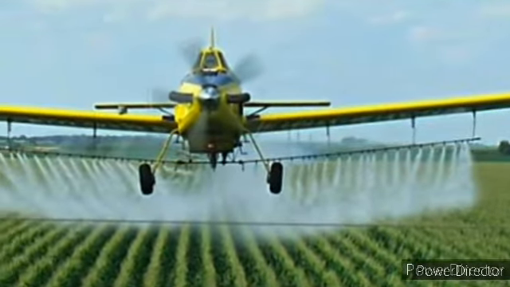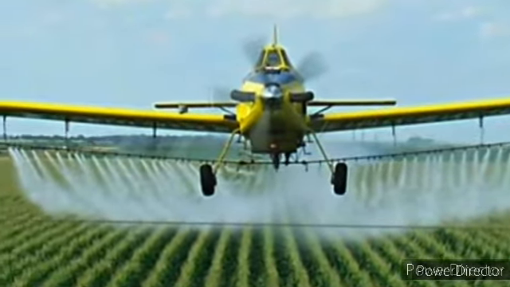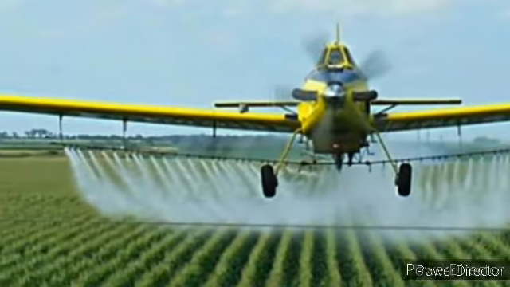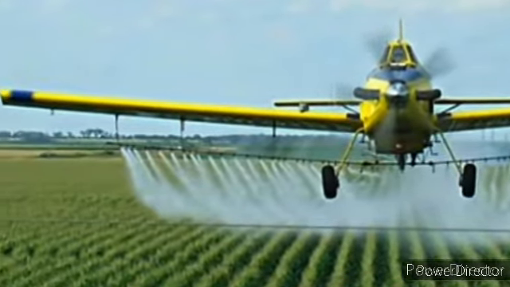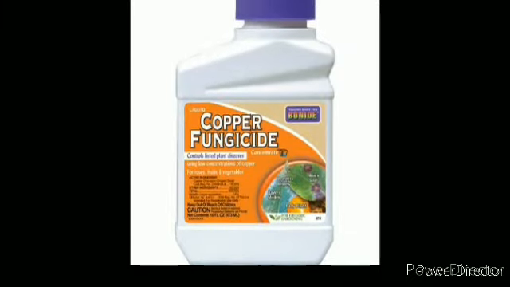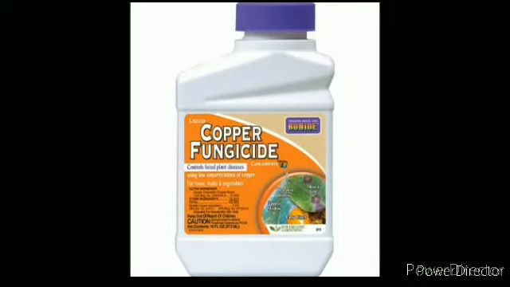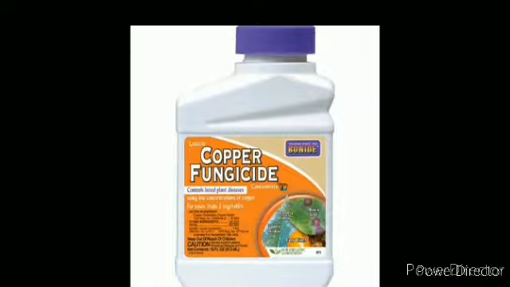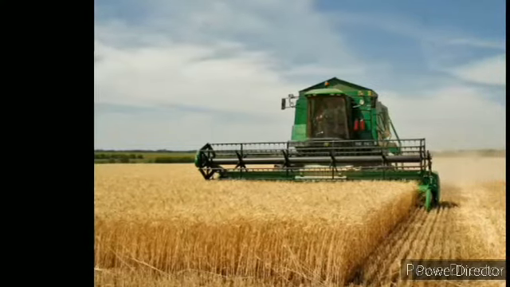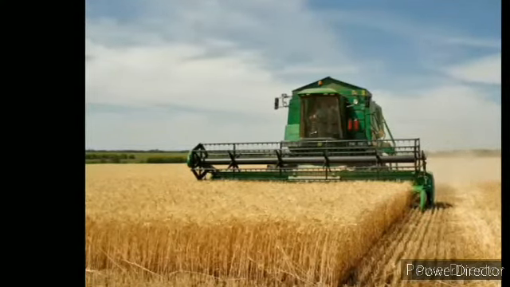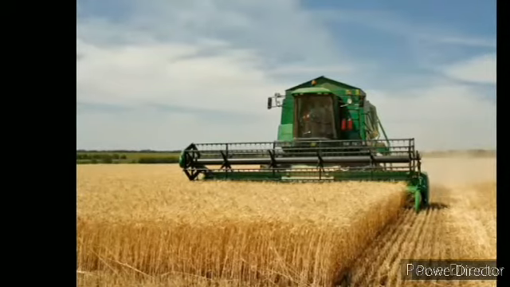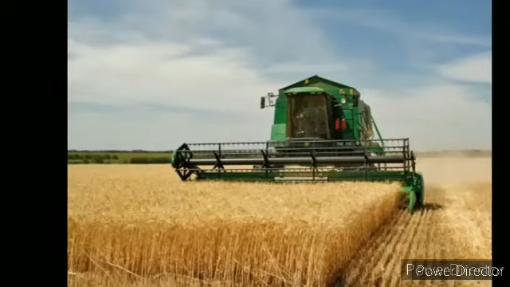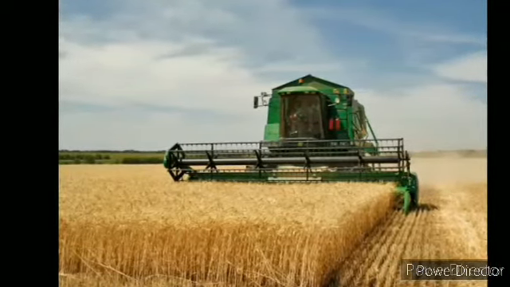Our crops can also be affected by some fungal diseases. So to make the crops fungus free, we have some fungicides that destroy the fungi. And next we have harvesting, threshing and winnowing. These are the second to final processes which we include in crop production.